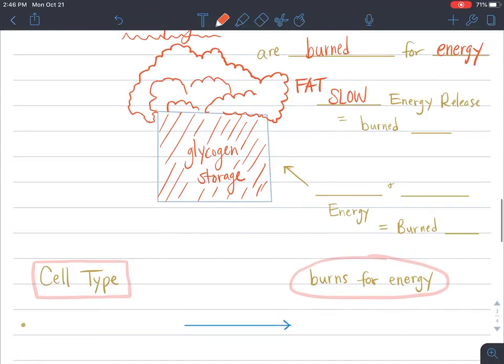So the glycogen is actually easier to burn, and it's a lot quicker to get that energy. So it's easier and quicker energy, so therefore we burn this first, and after we burn the glycogen, then we burn fat. So it's actually pretty hard to burn your fat. You have to go through all your glucose, all your glycogen, and then your body will start to burn the fat.